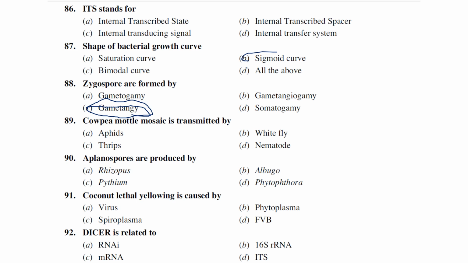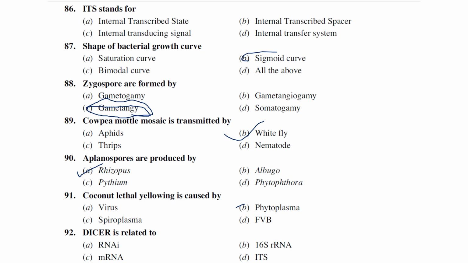Cowpea mottle in sexual reproduction. If we observe Rhizopus also, this gametangiogamy process will happen. Cowpea mottle mosaic virus is transmitted by whiteflies. Aplanospores are produced by Rhizopus. Aplanospores means non-motile spores, whereas Albugo, Pythium, Phytophthora all produce motile spores, that is called zoospores, right? Coconut lethal yellowing is caused by phytoplasma. We know very well, right?